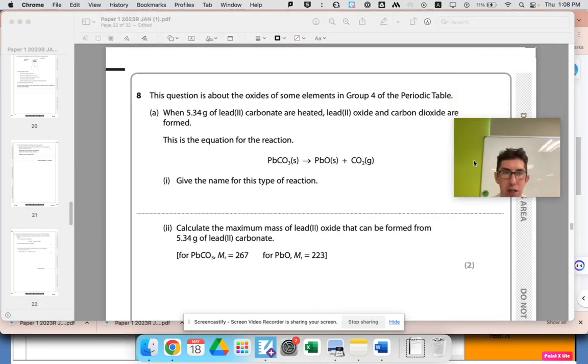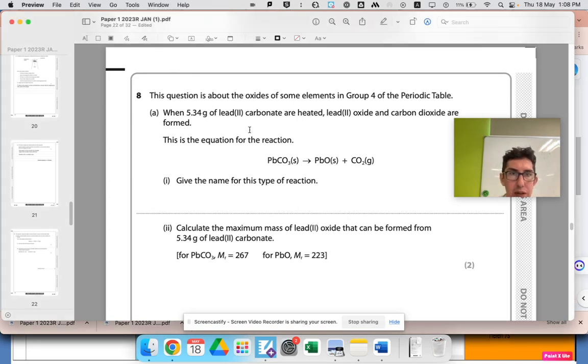Okay, question 8. This question is about group 4 oxides. Lead carbonate is heated, lead oxide is formed. Give the name for this type of reaction. You can quite easily tell what type of reaction it is by looking at how many reactants and products there are. So there's 1 reactant and 2 products, so we must be breaking something up. The word for that is decomposition.